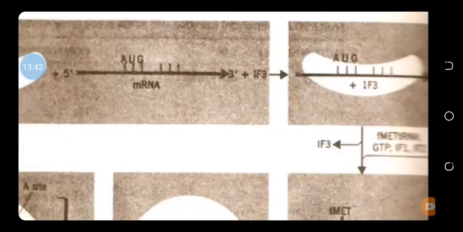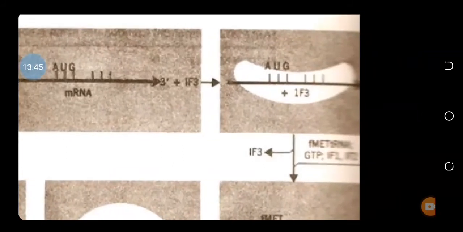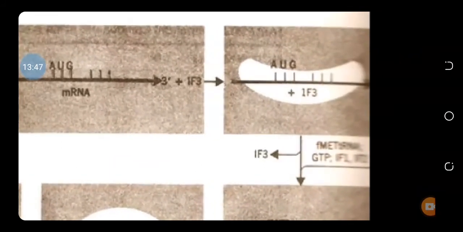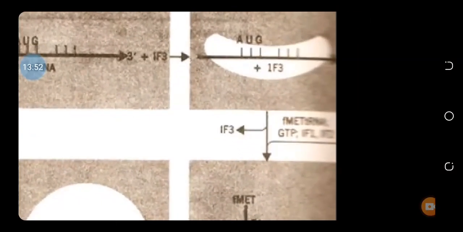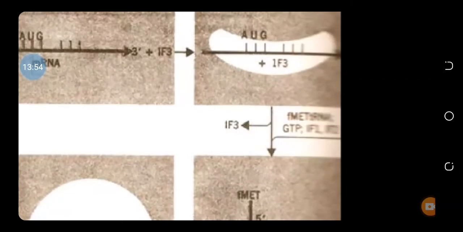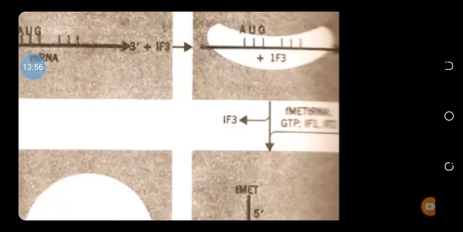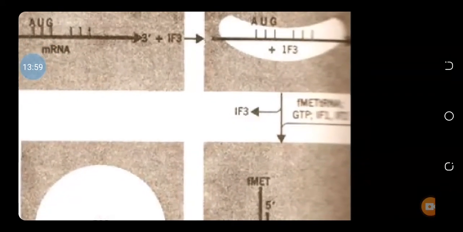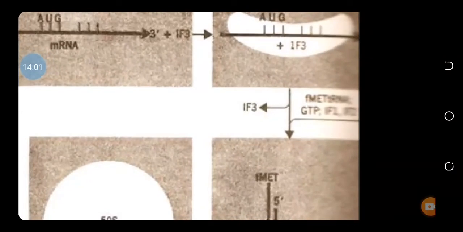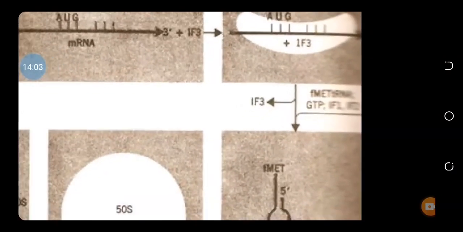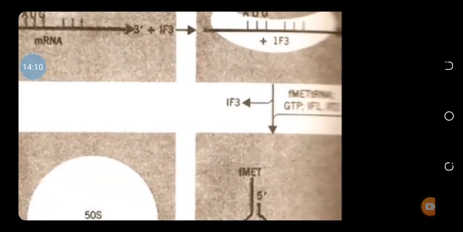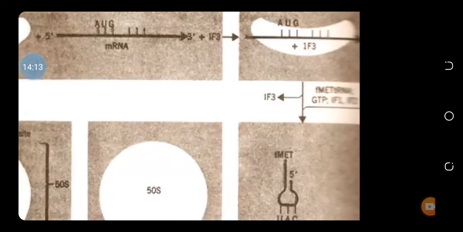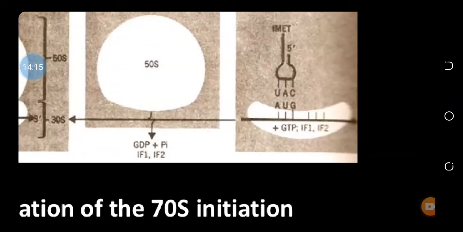So first IF3 comes. When IF3 comes, it helps to prevent the 30S subunit from binding with the large subunit. And after that, IF1, IF2 and the GTP along with the first transfer RNA, called F-MET transfer RNA or the MET transfer RNA, come. F-MET in case of prokaryotes and MET transfer RNA in case of eukaryotes. When they enter, IF3 is released.